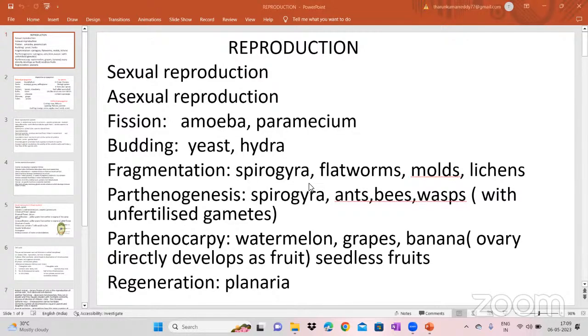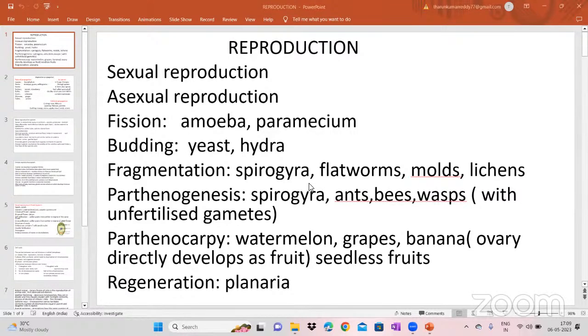So another one is the parthenocarpy. Examples for the parthenocarpy are watermelon, grapes, banana, which do not have seeds. We say they are seedless fruits. So here the ovary directly develops as the fruit. This is called the parthenocarpy. So what I said, the explanation of that method and then examples for that method, these two are very important.